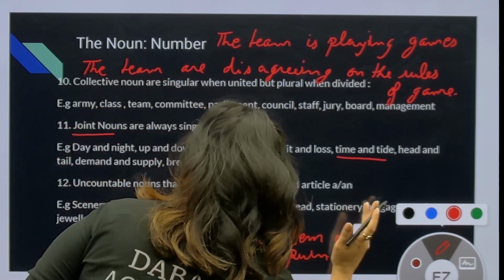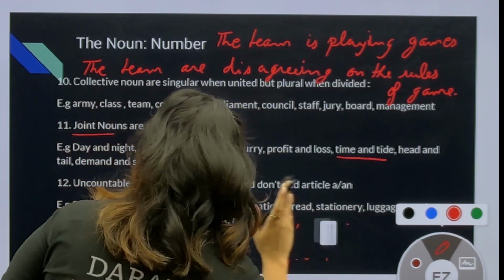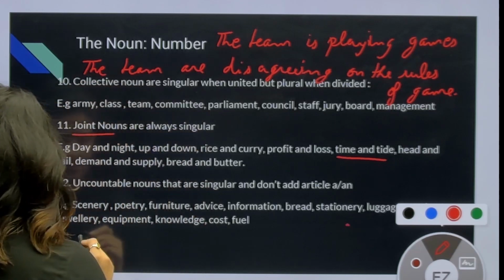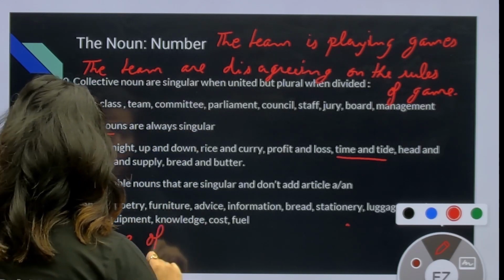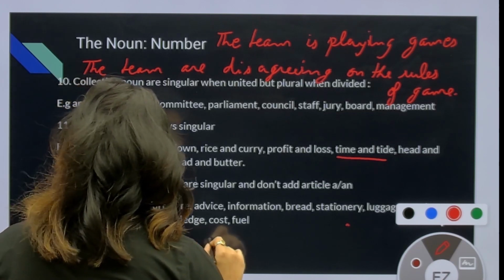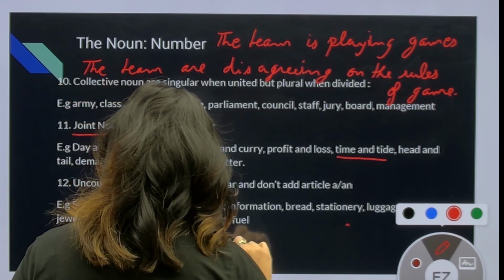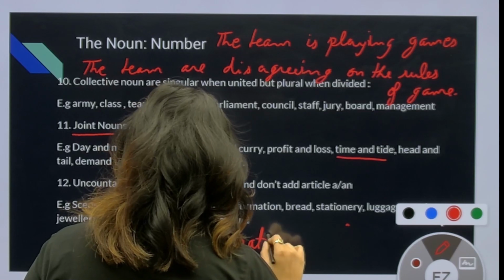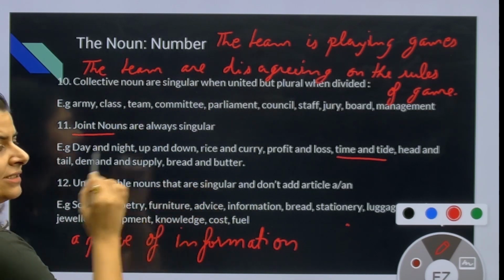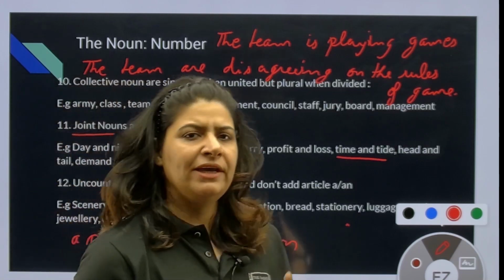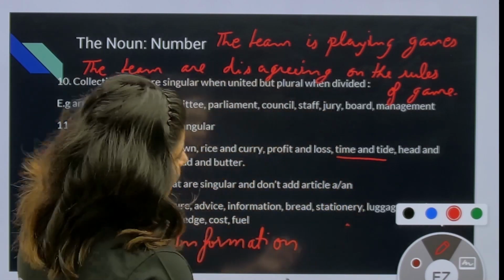What do we say? We say a piece of information. So these are the uncountable nouns that are singular and they don't take an article with them.